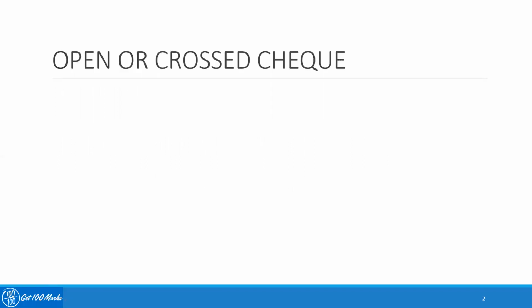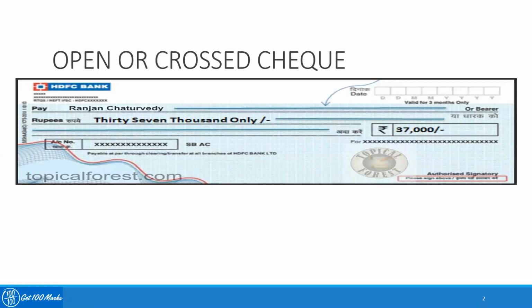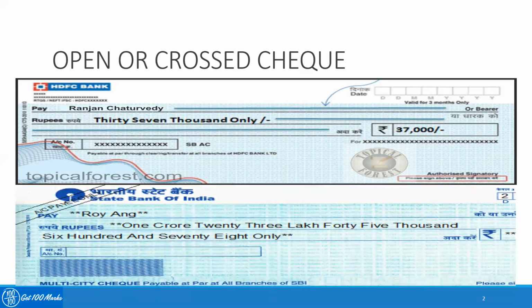So coming to the various precautions that the paying banker has to take, the first one is open or cross check. If it's an open check, then obviously the paying banker is free, not having much of a liability. For example, if it's an open check, a banker can pay cash to the payee or the holder across the counter. So the banker does not have to take any huge precaution to make the payment against an open check, obviously because it is not meant for a particular person or particular account number, and it is a bearer check. So anyone who comes with the check can be allowed to encash that particular instrument.